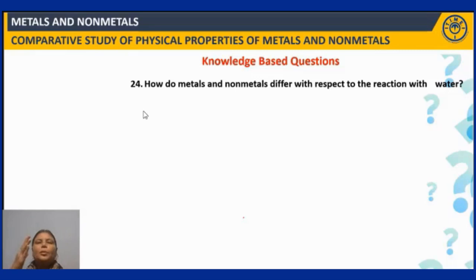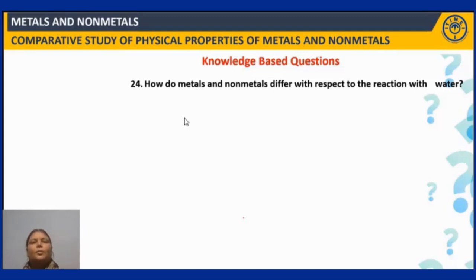Next question. How do metals and non-metals differ with respect to the reaction with water? So you have learnt about the metal reactivity series. Those metals that are above hydrogen react with water or steam to liberate hydrogen. Whereas those metals that are below hydrogen do not react with water. While non-metals do not react at all. Here you have learnt about sodium and potassium. They even react with moisture.